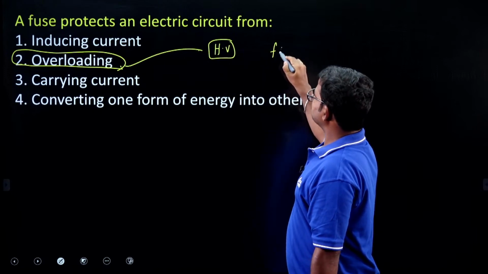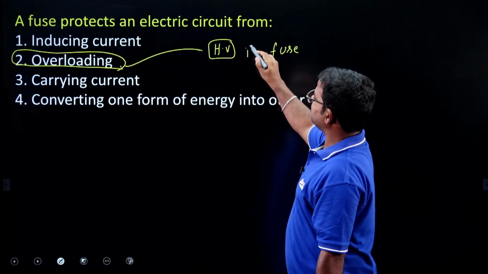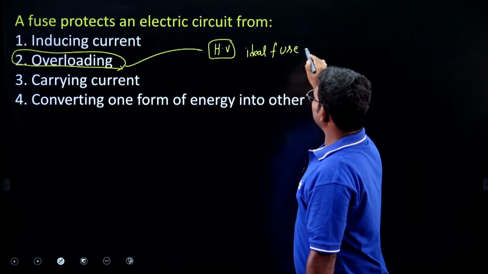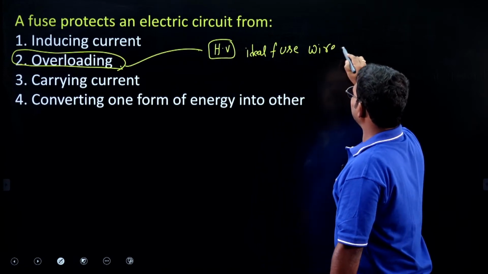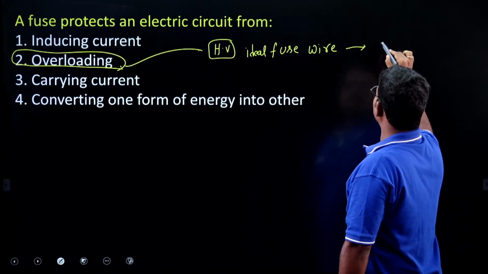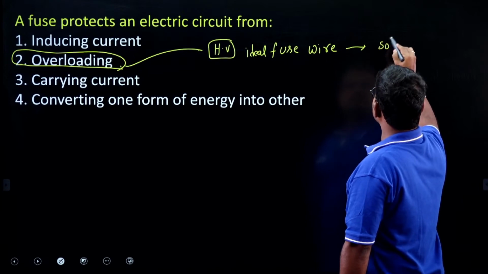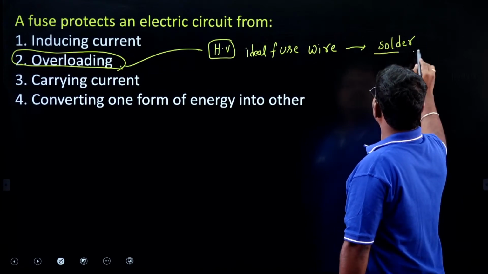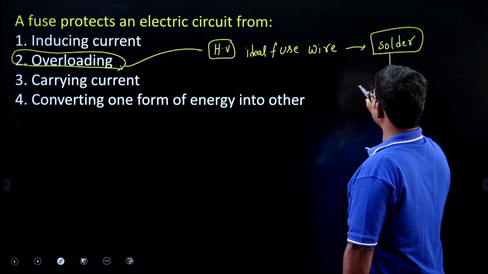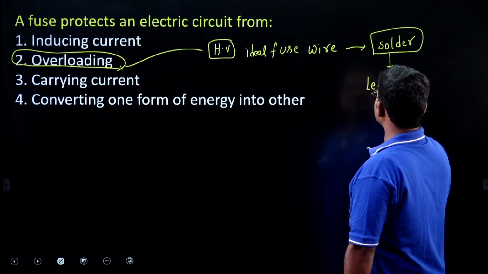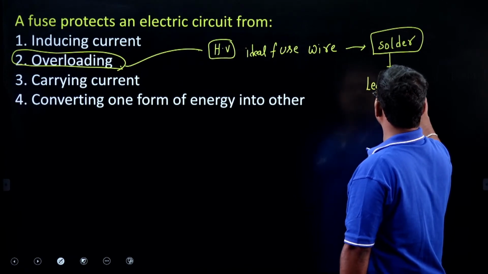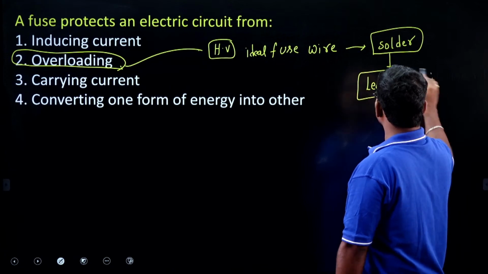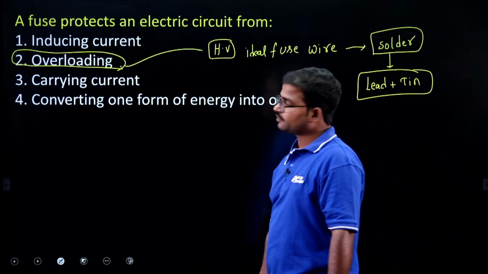If you consider an ideal fuse wire, it is always made up of solder. Solder is nothing but a lead plus tin derivative.